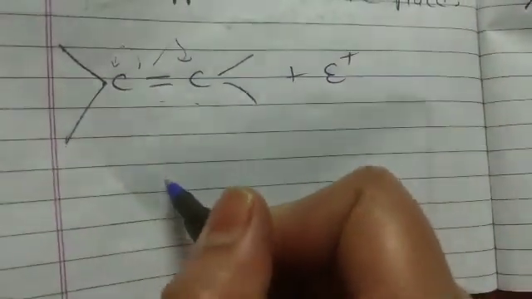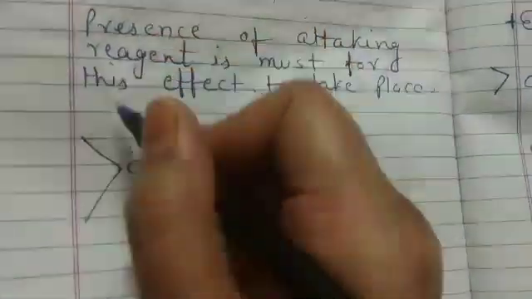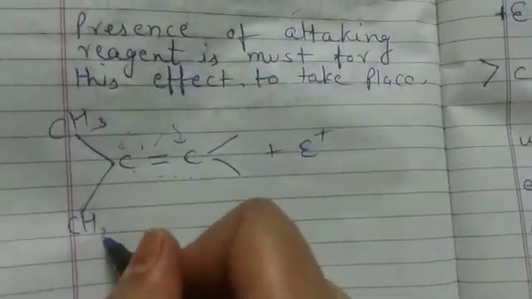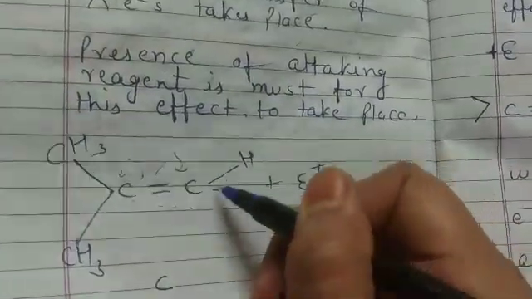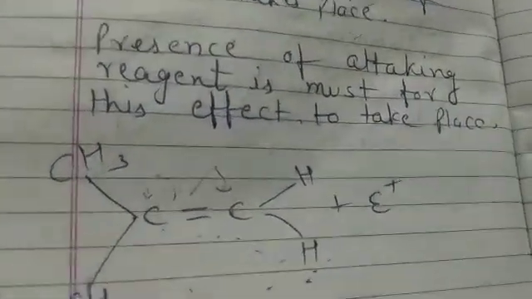Imagine we have a molecule like this. Here is CH3, and let's take hydrogen here and hydrogen here also, and this is an alkene.